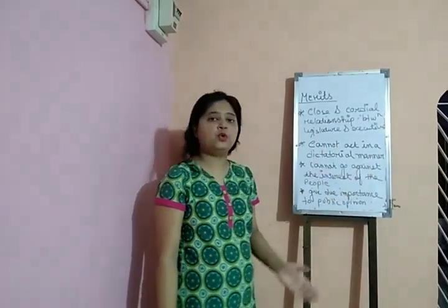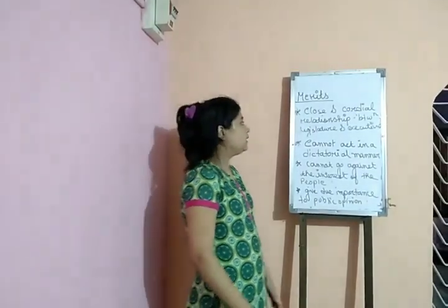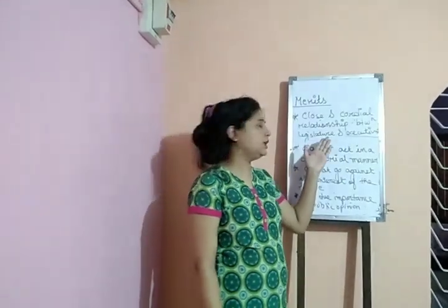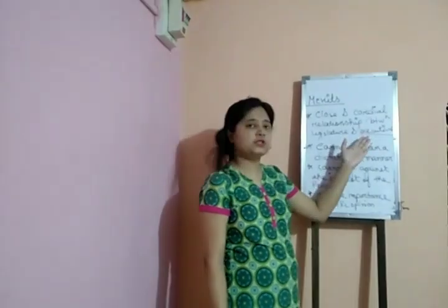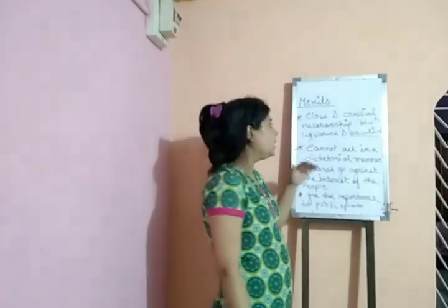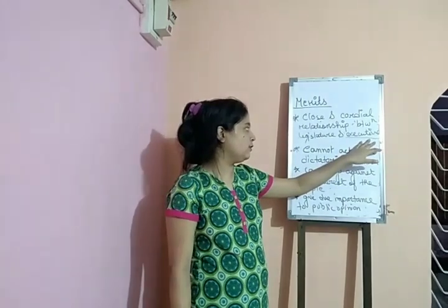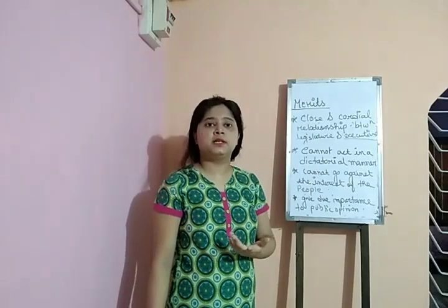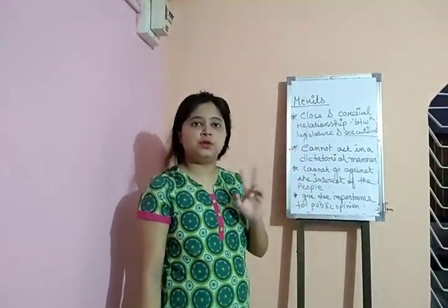If the executive faces some problem in its different fields, that problem can be easily solved by the legislature by passing a law. That is possible only because there exists a good relationship between the two.